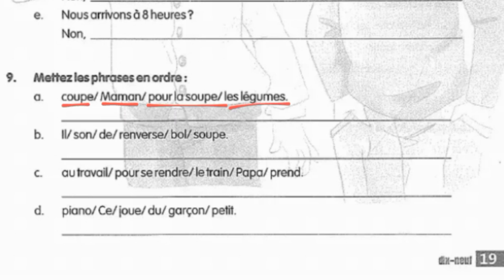Then in the B part, its subject is going to be il, and the verb over here is renverse. That means he spills. Then here you have son. "Il renverse son bol de soupe." Then in the C part, you have the subject as papa. Then papa prend, to take, is the verb: "Papa prend le train pour se rendre au travail." Then D part, "Un petit garçon joue du piano." Then the E part, "Chaque semaine, je vais chercher des livres à la bibliothèque."